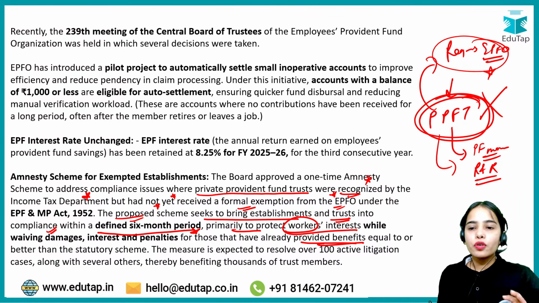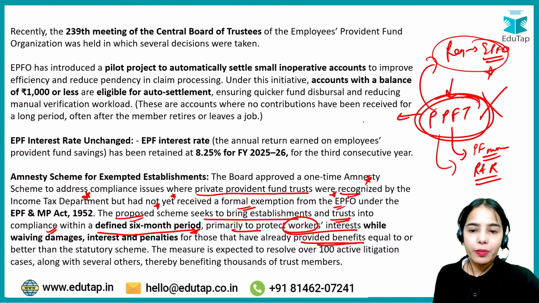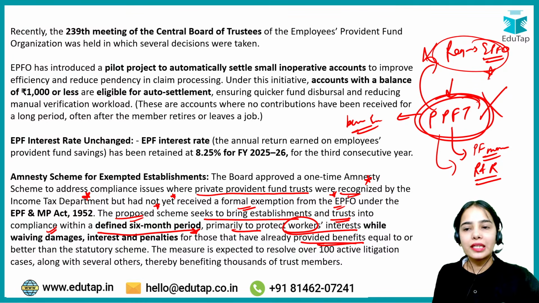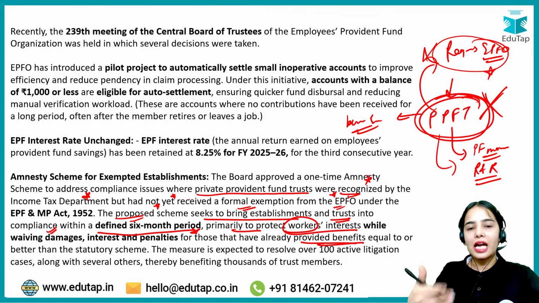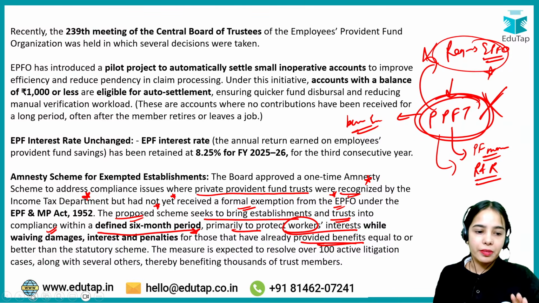So they will have a 6-month timeline in which they will have to become compliant, and then their penalties will be waived off completely. That is the basic idea.